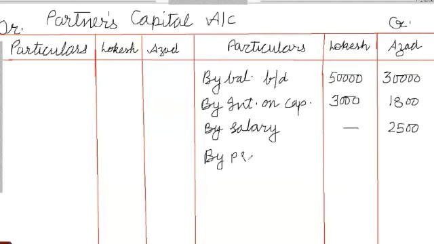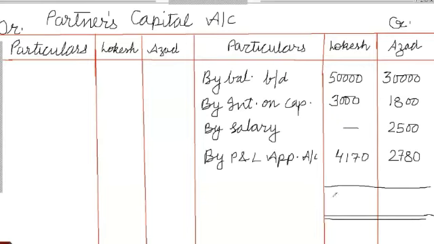Then bring down the share of profit from the P&L appropriation account: 4,170 in the Lokesh column and 2,780 in the Azad column. Do the final total of the credit side. When we do the total for the Lokesh column, we are getting 57,170, and for Azad we are getting 37,080. Since no items are given on the debit side, this is the final balance, which you have to write as to balance carried down: for Lokesh 57,170 and for Azad 37,080.